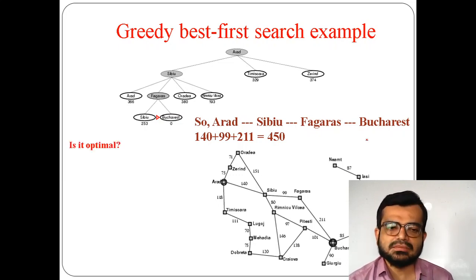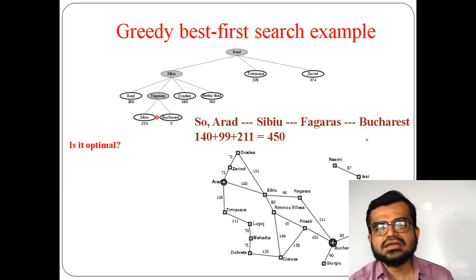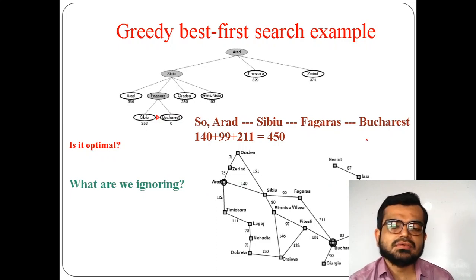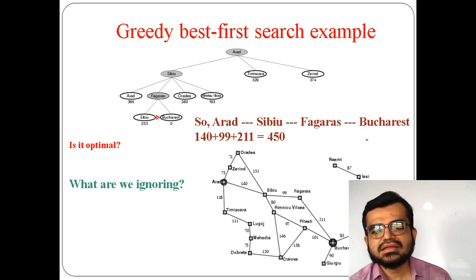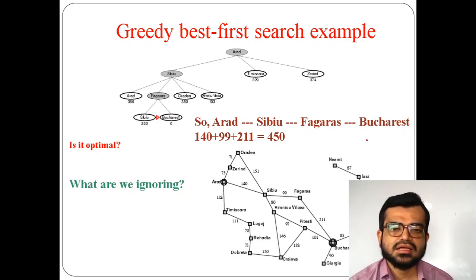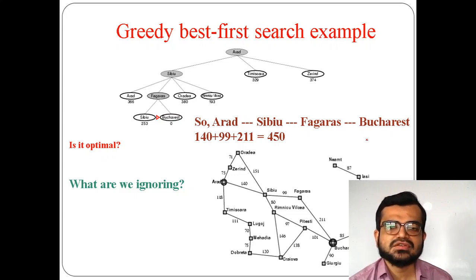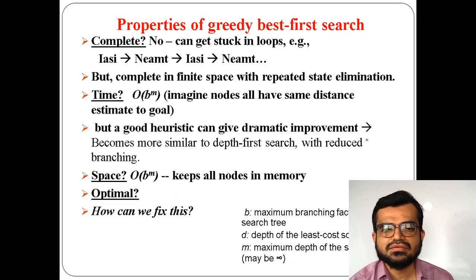Now, the question is, is it optimal? Optimal means, along with the selection of the proper goal state, it has also to be decided that the amount of cost, that means the amount of distance required, should be less. Of course, if you compare greedy best first search with the previous uninformed search, greedy best first search is better than the previous search mechanisms. But the question here is, is it optimal, or are we ignoring something? Now we have to see what we are ignoring.